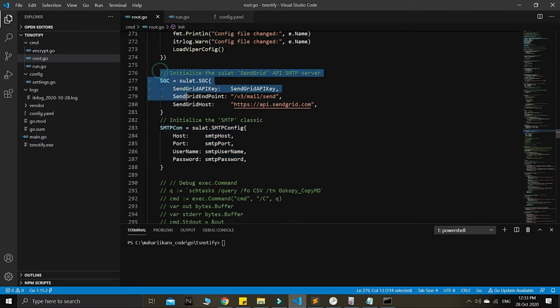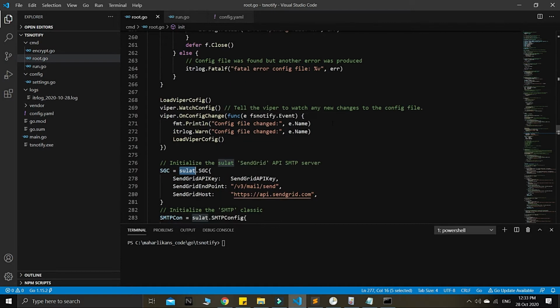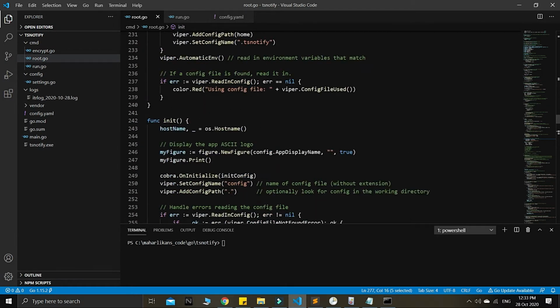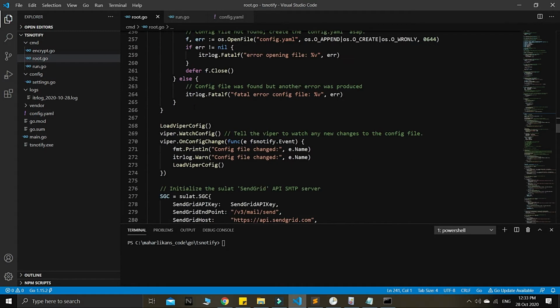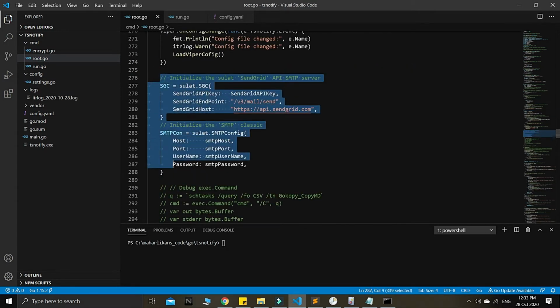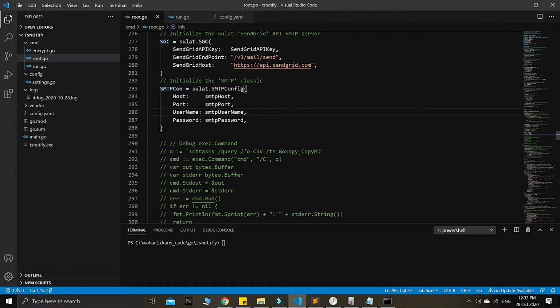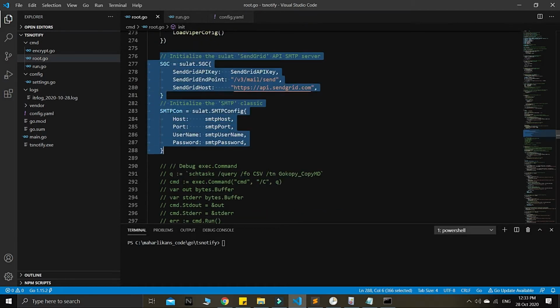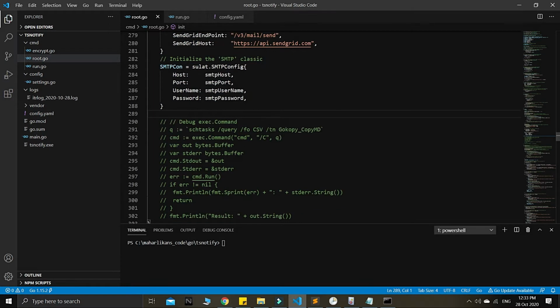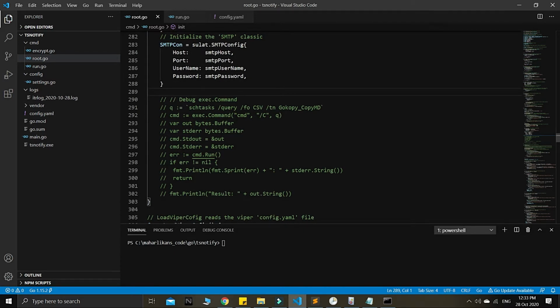These are all initialization configurations from the Sulat package, under the func init of the root.go file. I added this block of code here. I missed this out because we cannot send an email either. Right now we try to debug.